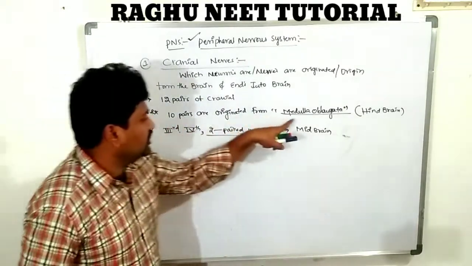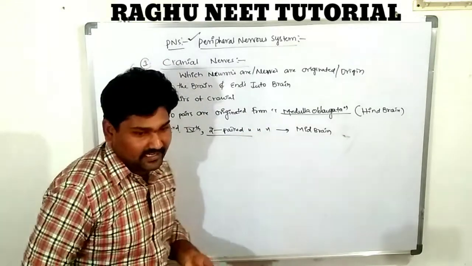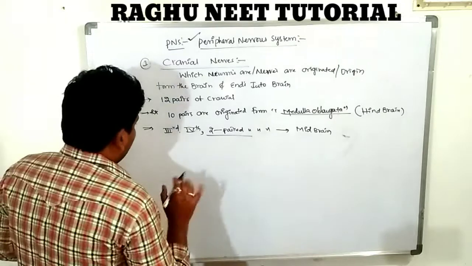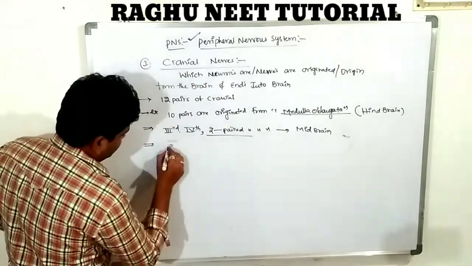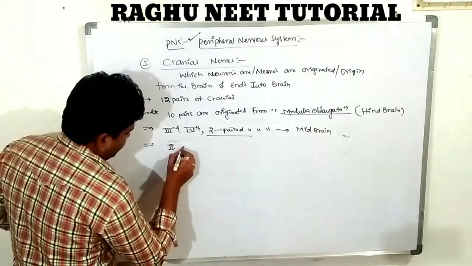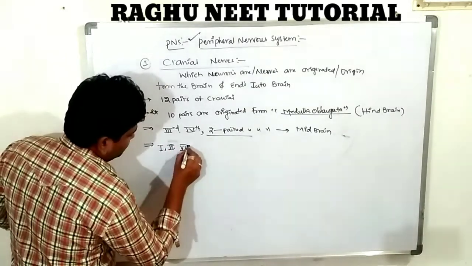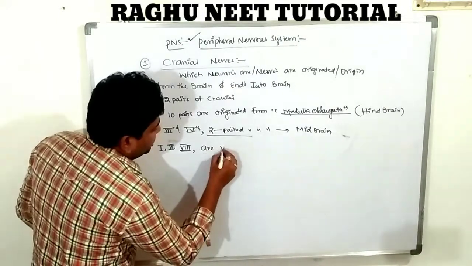The 10 pairs are originated from the hindbrain, a special region of the medulla oblongata. Clear? The first, second and eighth nerves, very important, are very special nerves.